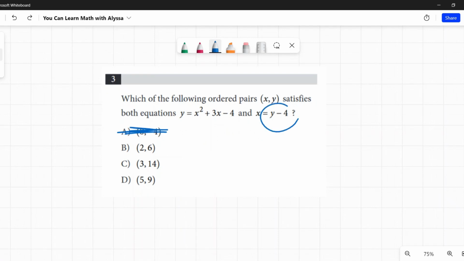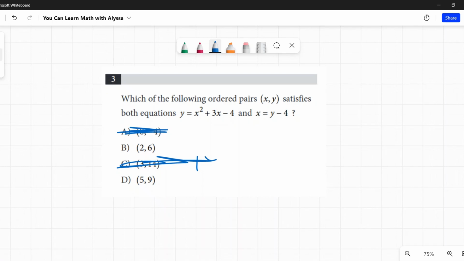Okay, B, again we're doing y minus 4 to get the x. 6 minus 4, does that equal 2? Yes, it does. B is still in the running. C, 14 minus 4, does that equal 3? No. 14 minus 4 equals 10. So this one is also out. Finally, 9 and 5. 9 minus 4, does that equal 5? Yes, it does. It's still in.